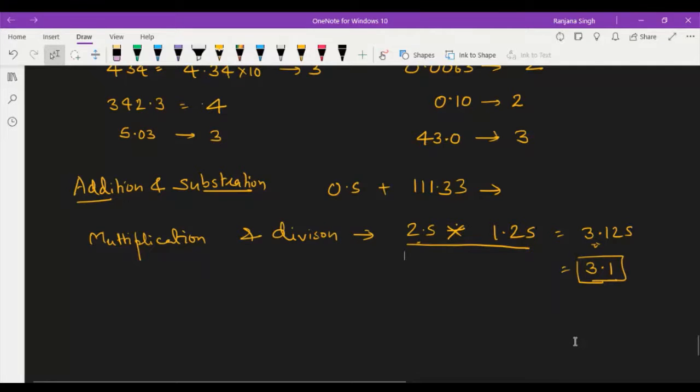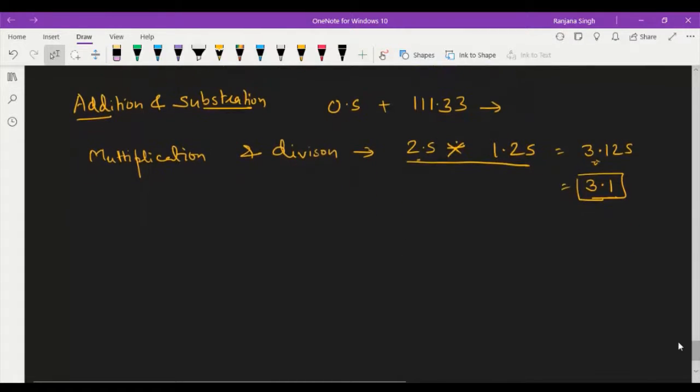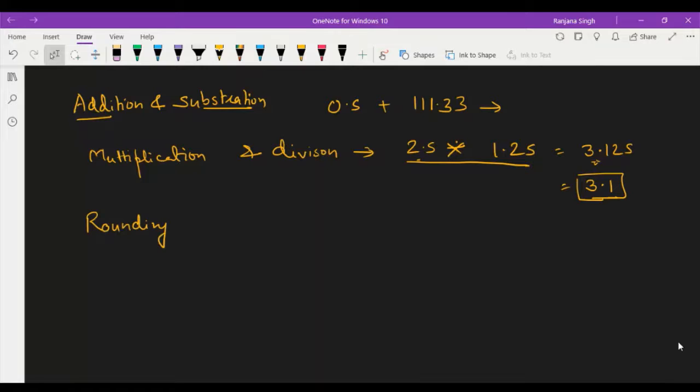Then come to rounding off, right? Sometimes rounding off figures is required. What is this?